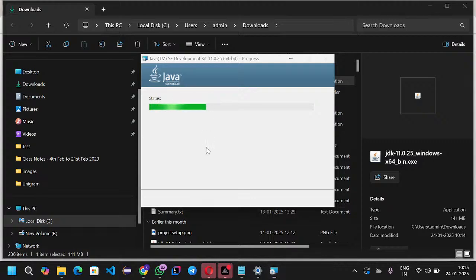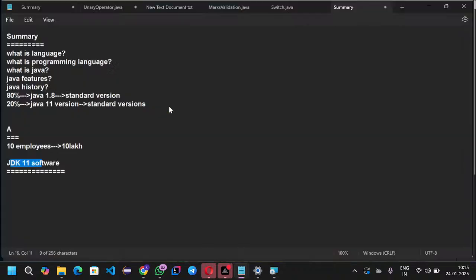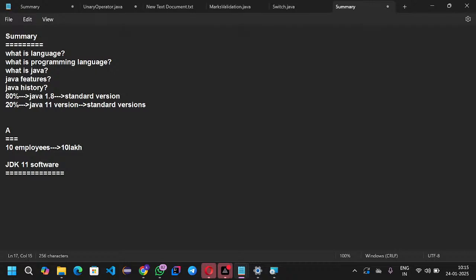What are the steps you should follow while downloading the JDK? The title is how to download and install JDK software.